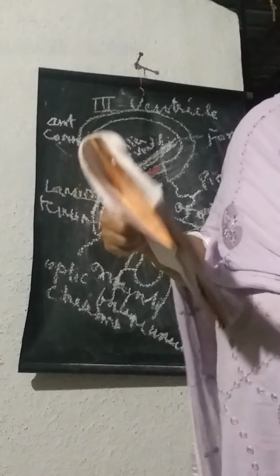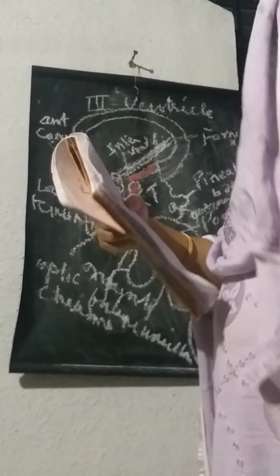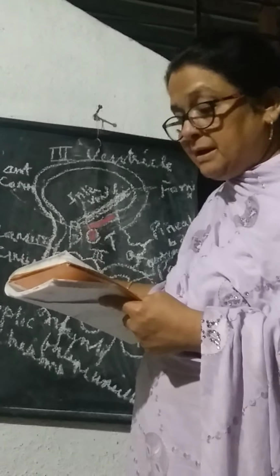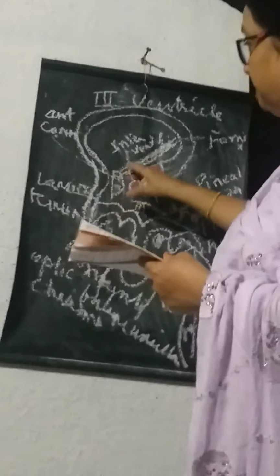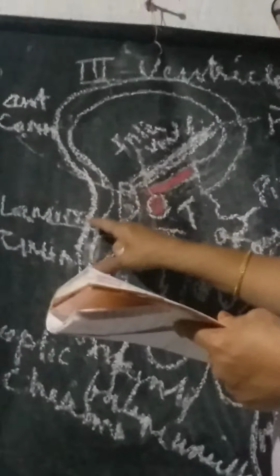While teaching you the corpus callosum and the lateral ventricle, I did mention that below the rostrum there is the lamina terminalis. So it is bounded anteriorly by the lamina terminalis, the anterior commissure and the anterior column of the fornix. These are the three structures which form the anterior wall of the third ventricle.